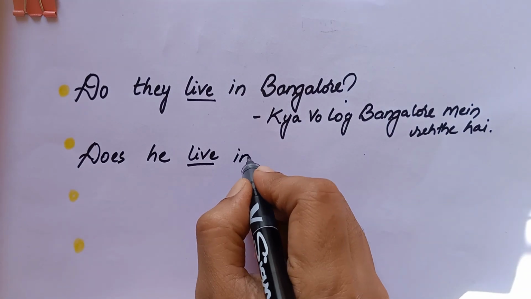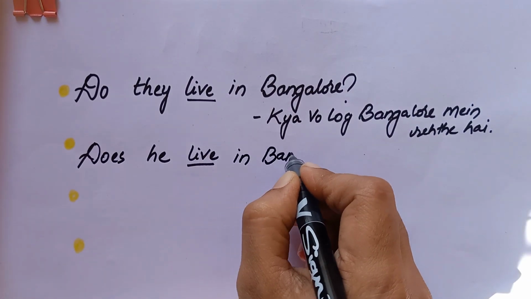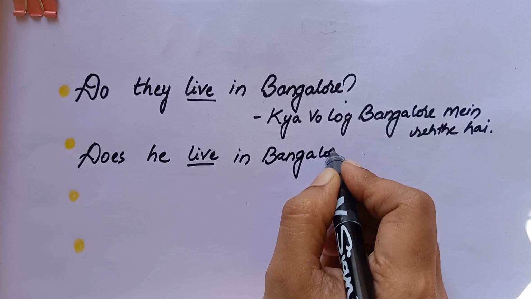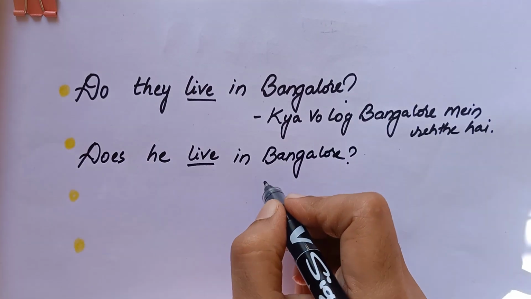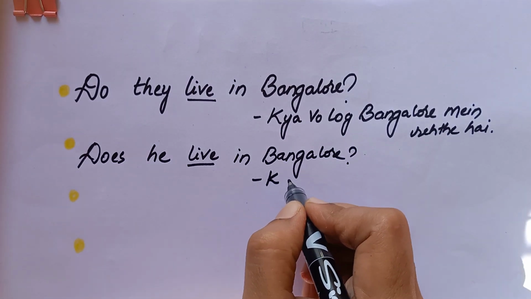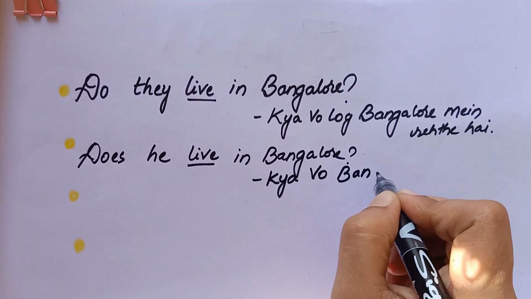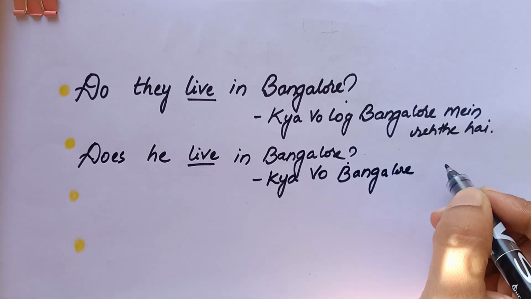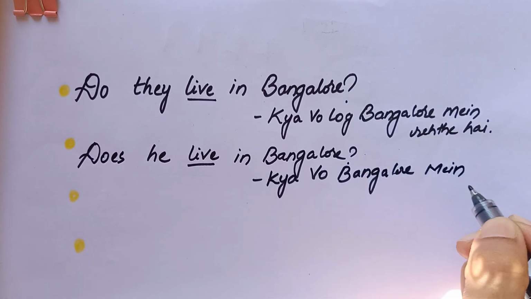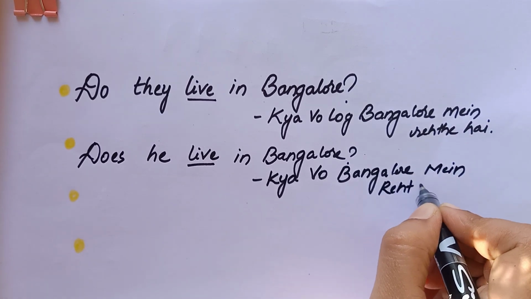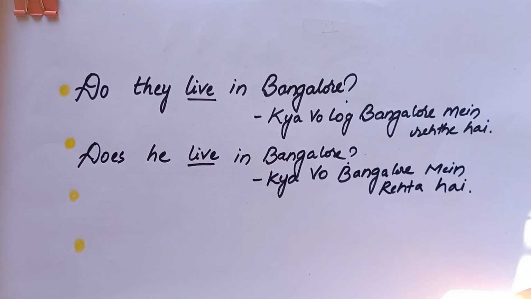Does he live in Bangalore? Why have we used does here? Because of the subject he. Whenever he, she, it is there, we should use does. Does he live in Bangalore? क्या वो बैंगलोर में रहता है? Does he live in Bangalore?